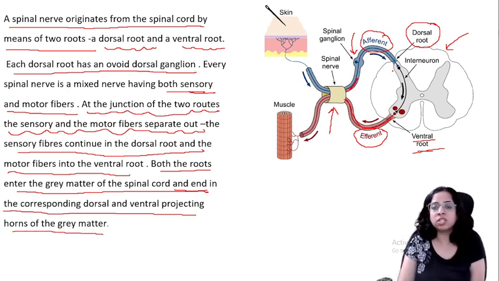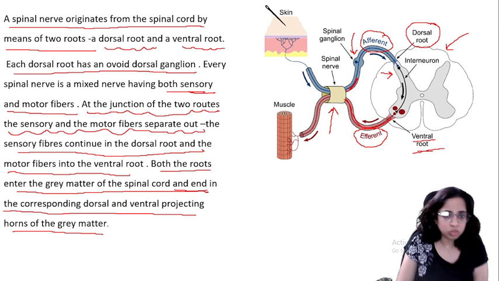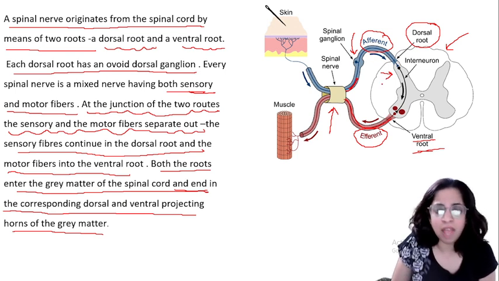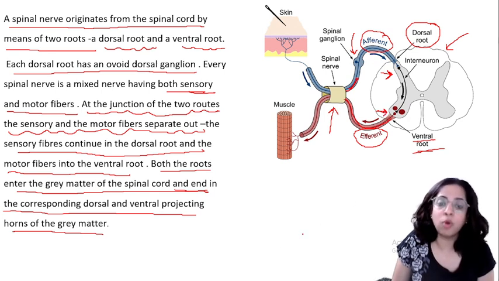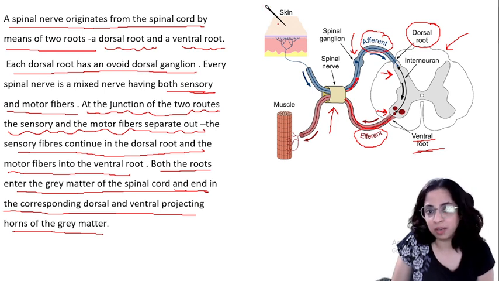So if you see this butterfly type of a portion, this is the dorsal, and this is the ventral horn. Okay, so the afferent nerve will come in the dorsal horn, and this will come in the ventral horn of the gray matter. I hope this diagram is clear. So if there is a prick on the skin with a needle, so what do you see?